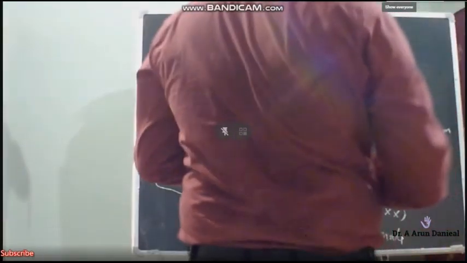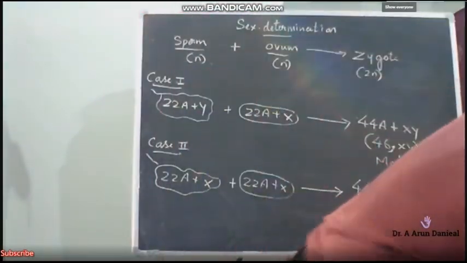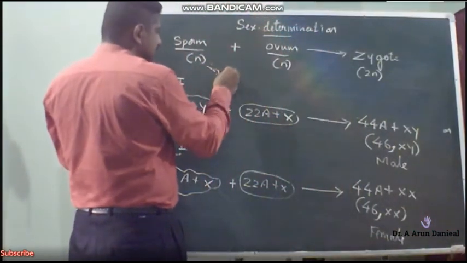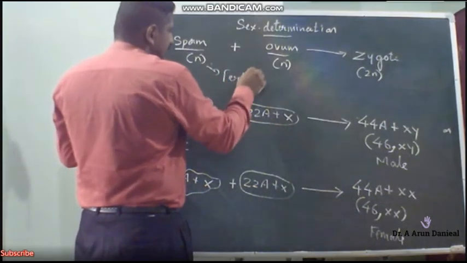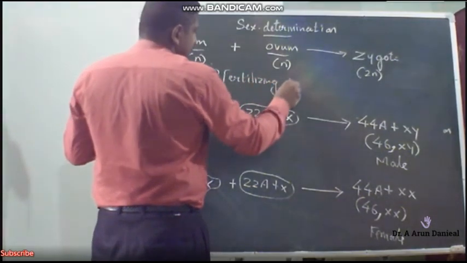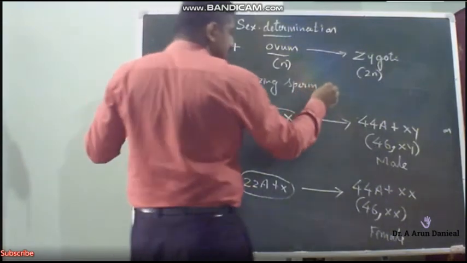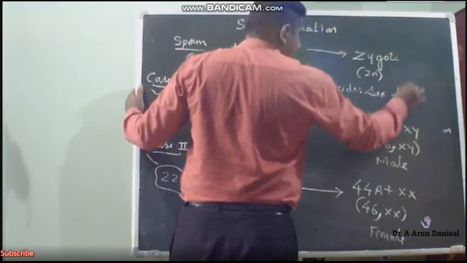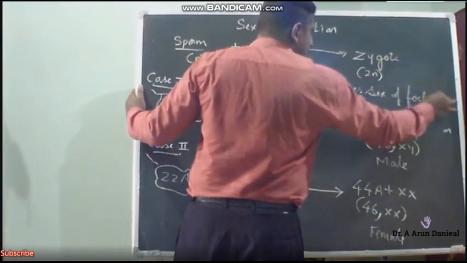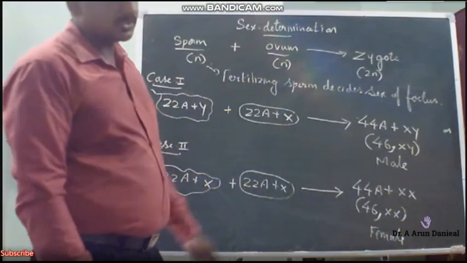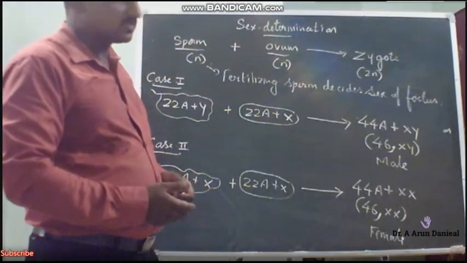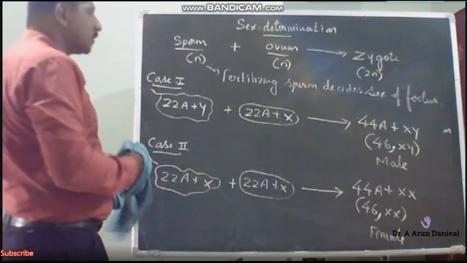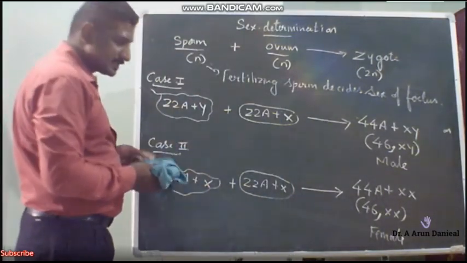So therefore we can say that the fertilizing sperm will decide the sex of the fetus. In all the cases, the fertilizing sperm decides the sex of the fetus. Once upon a time there was a value based question. The question will be asked like this: women are always blamed for having a female child, justify. This is a common question for 2 marks. They may ask you about sex determination.